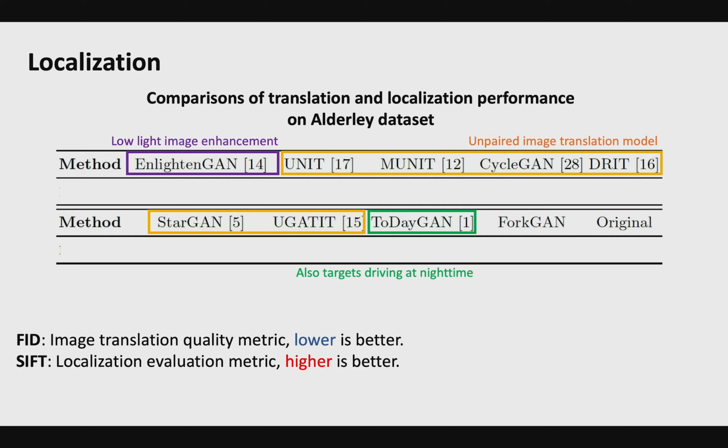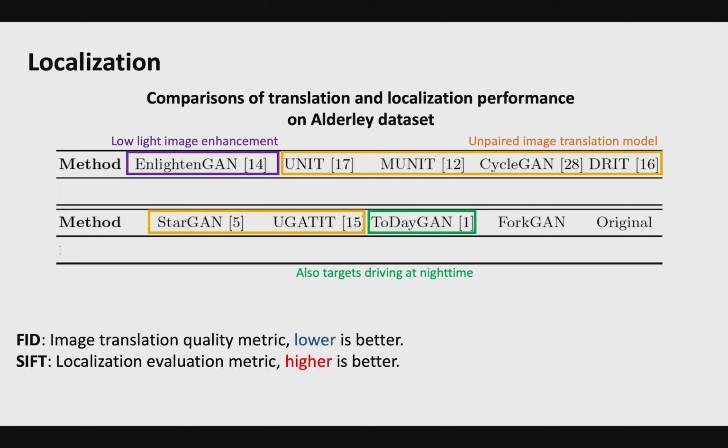In the localization task, we use FID as an indicator of image translation quality. Lower FID means smaller distance between the real sample distribution and the generated sample distribution, and thus better translation quality. For localization, we use the SIFT features. Larger value indicates better localization performance.